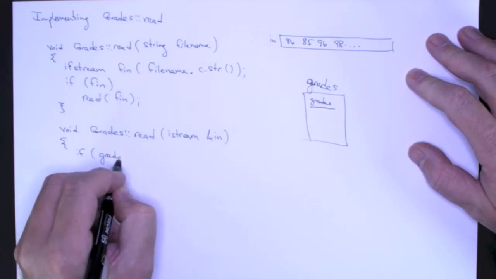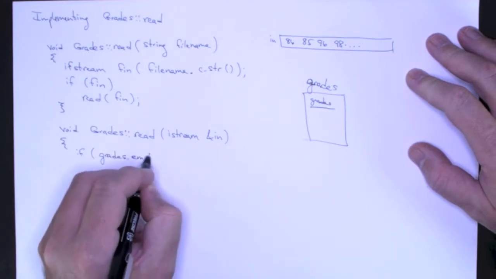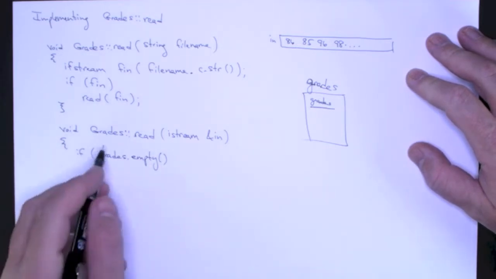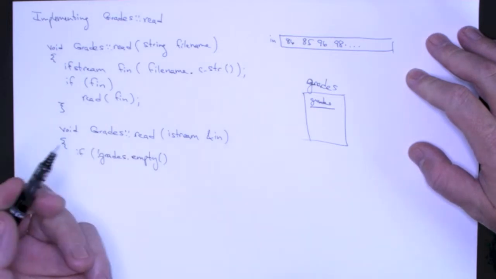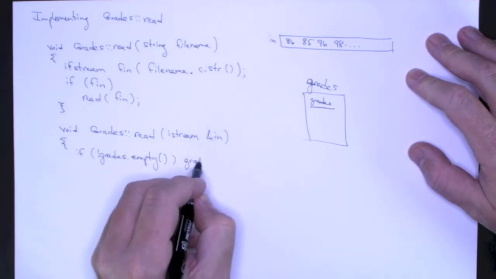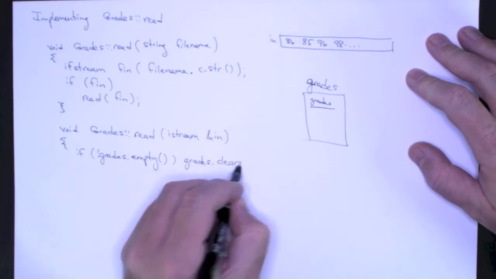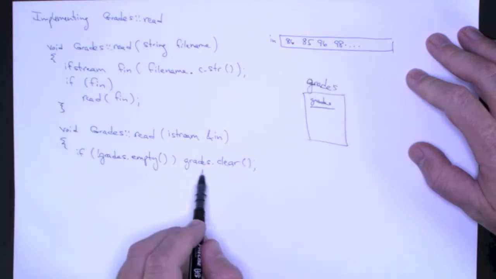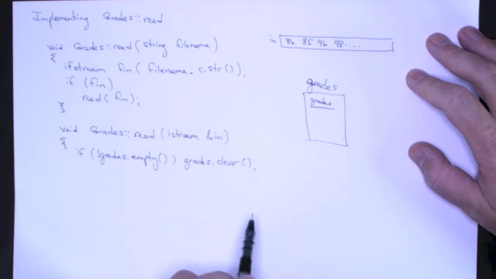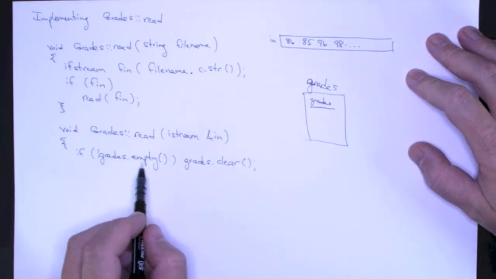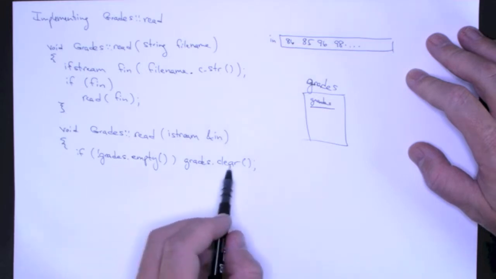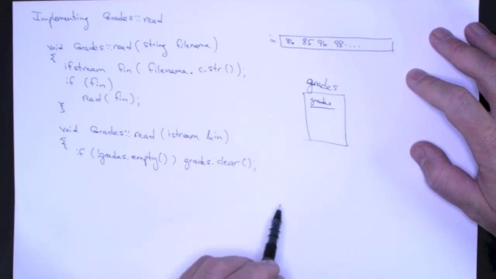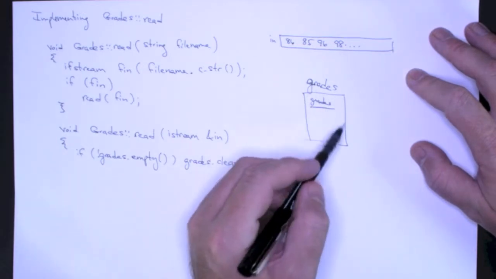So if grades.empty() is going to return true if the vector is empty, and if this is not true, then what I want to do is call grades.clear(). And clear removes all of the elements, or all of the integers in this case, present in the vector grades. So these are really useful methods if you want to see if a vector is empty and if you want to remove all of the elements in one method call. So this is going to make sure that we're always adding to an empty vector.